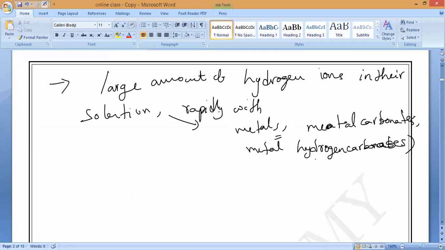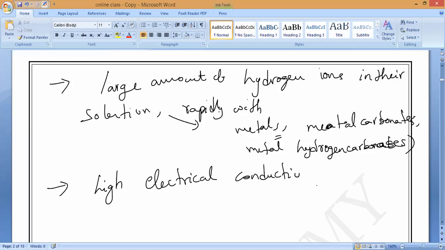So because of very strong acids, because of more H plus ions, they have very high electrical conductivity. Please all of you remember, because of high H plus ions, high electrical conductivity.